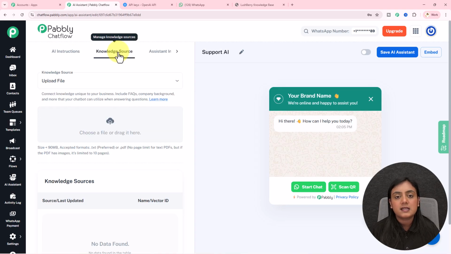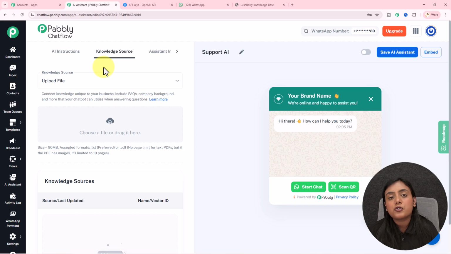Next is knowledge source. Now what is this knowledge source? Knowledge source is an important section where you upload documentation that will tell this AI assistant about your business. The documentation is going to train the assistant so that using the data, the AI assistant is going to automatically reply to all your leads' queries and convert the leads into paid customers.